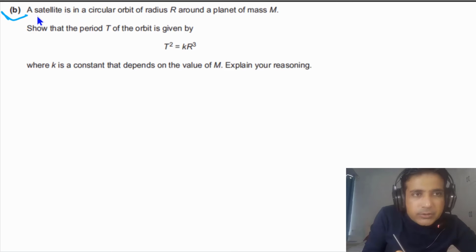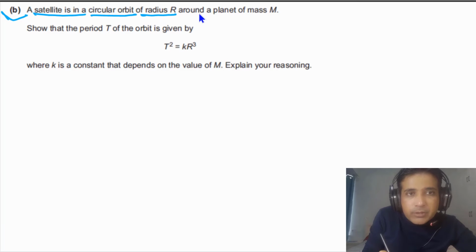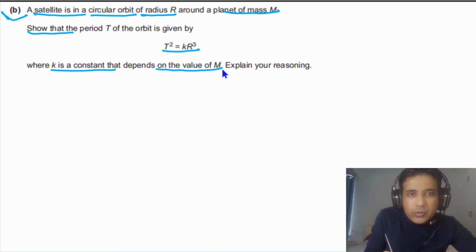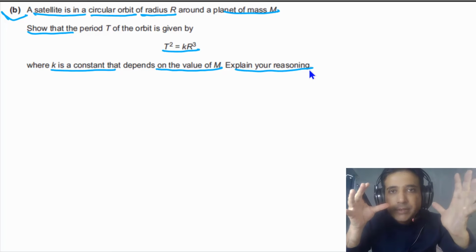For part B, it is given to us that a satellite is in a circular orbit of radius capital R around a planet of mass capital M. Show that the time period T of the orbit is given by this expression, where K is a constant that depends on the value of capital M. Explain your reasoning. This is a typical question about Newton's law of gravitation.